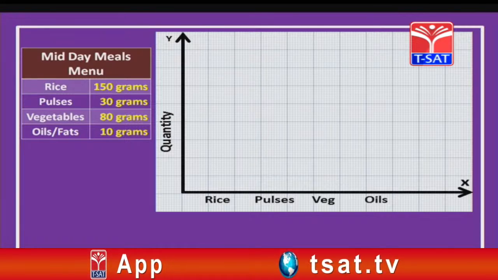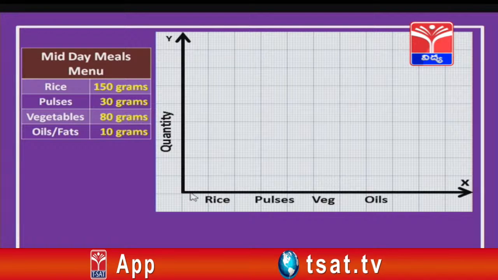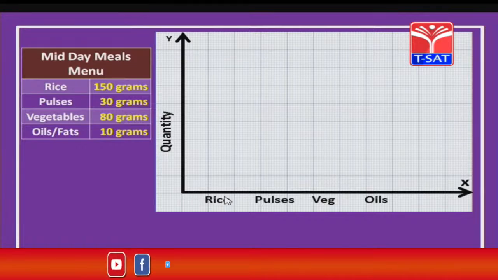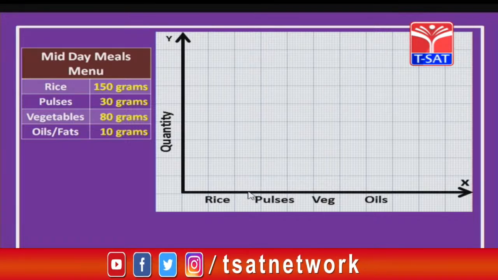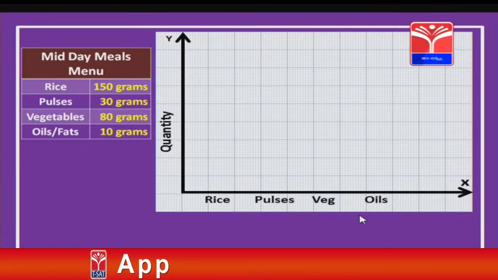If you notice, children, here we are leaving a gap of one box. You can notice here, first we left one box as a gap and then we wrote rice, and again between rice and pulses we have left one more. So, like that, whatever the number of items there are, we are going to draw them alternately.